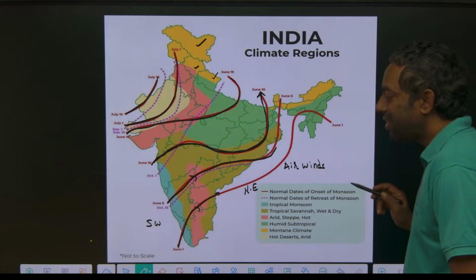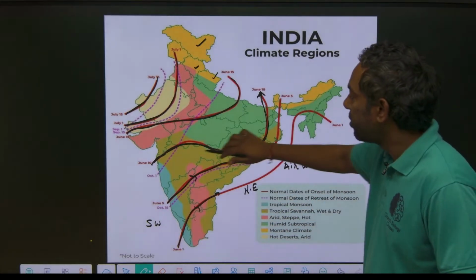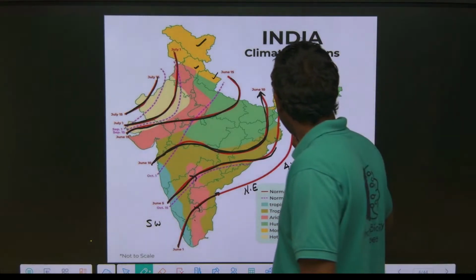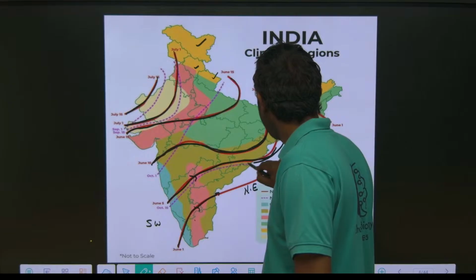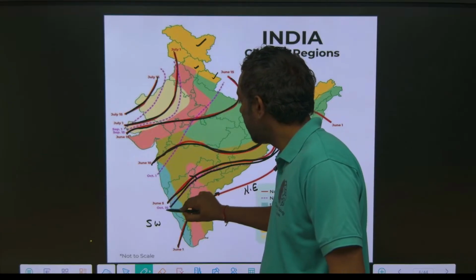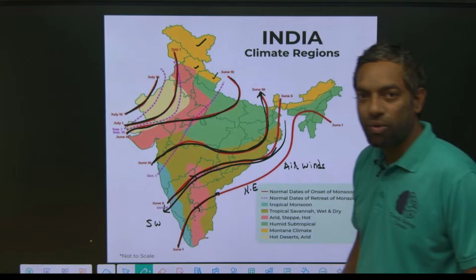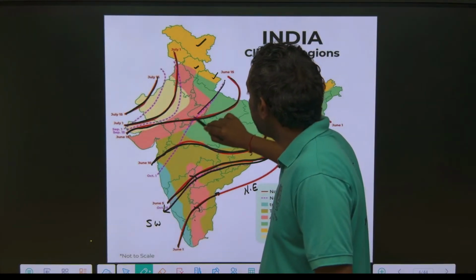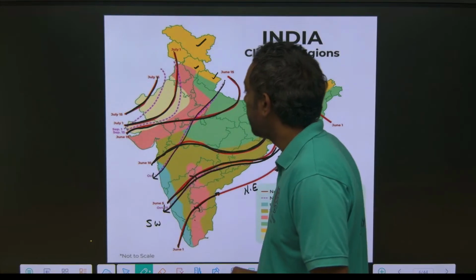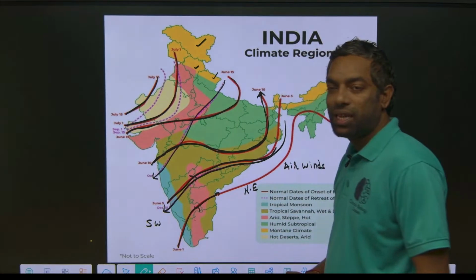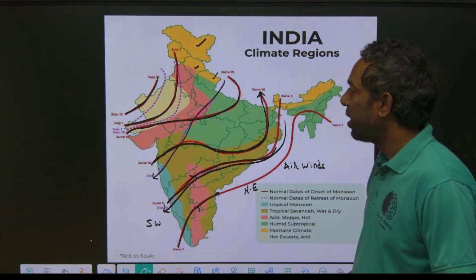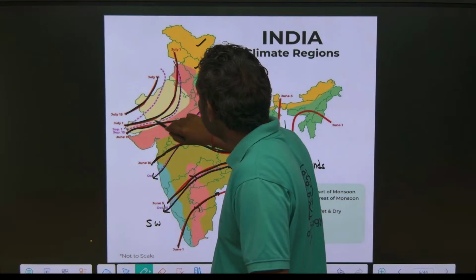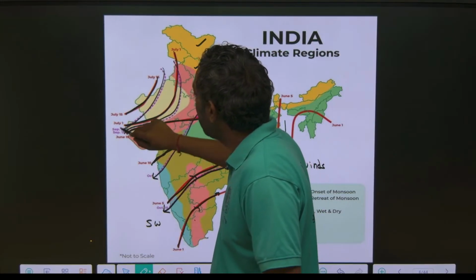So this is the southwest monsoon direction. The northeast monsoon starts in the Bay of Bengal and reaches the Coromandel coast. From this direction to this direction, on October 1st it starts at Uttar Pradesh and ends at Karnataka, and here it is September, from north to south.